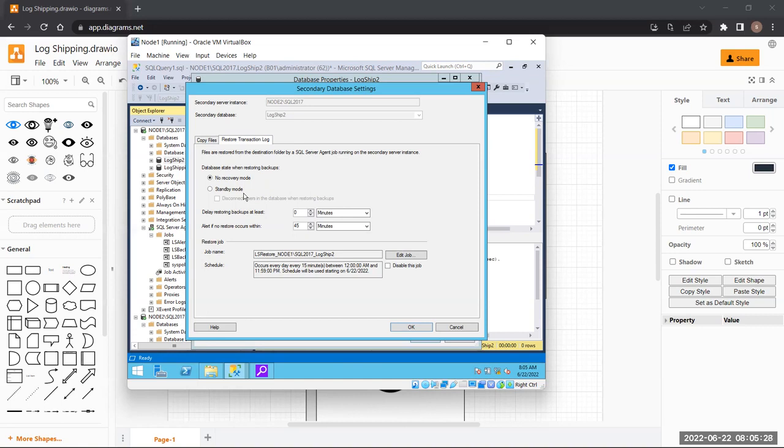If we change from no recovery mode to standby mode, if there are any active transactions at that current point of time, you don't have to worry about it. SQL Server itself will take care of that and will save it in a separate file, called a TUF file.